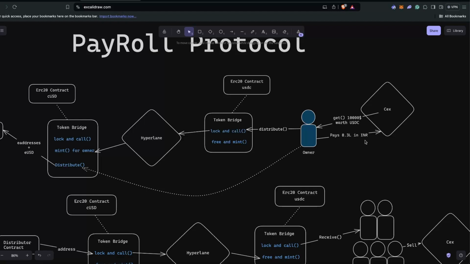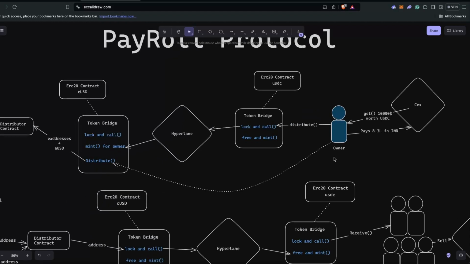For India it's 8.3 lakh for 10,000 USDC, and he gets the 10,000 USDC from a centralized exchange like Binance. Then he will click on the deposit function and deposit the tokens in the token bridge contract, which is deployed on the Binance blockchain and uses this USDC.